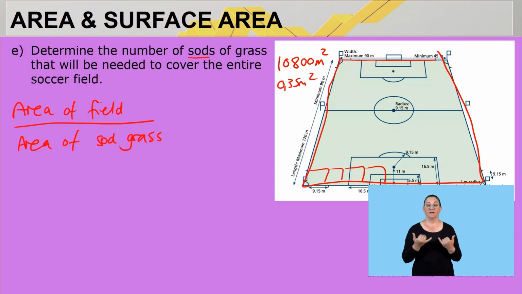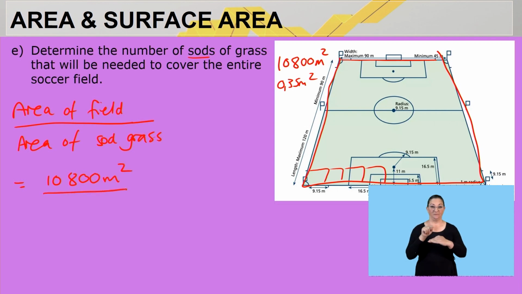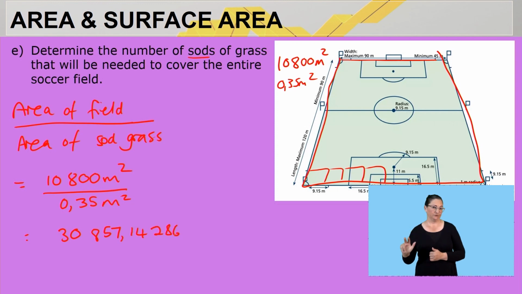Thereafter I will take the area of the entire soccer field, which equals 10,800 square meters. The area of one sod of grass will be 0,35 square meters. Now let's simplify: 10,800 divided by 0,35. Remember that's all square meters, so that will give us an answer of 30,857,14286 sods of grass.